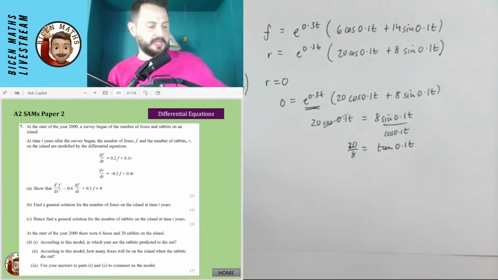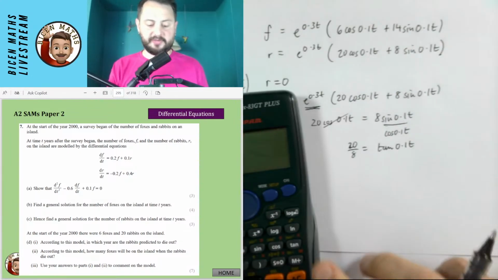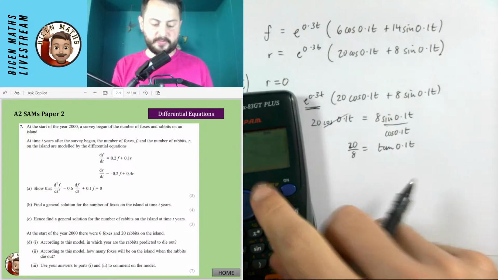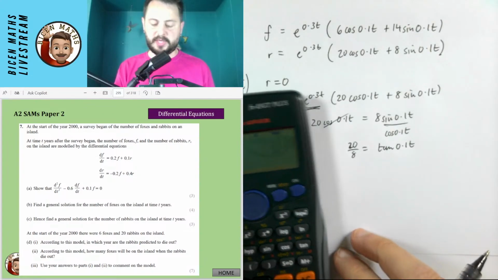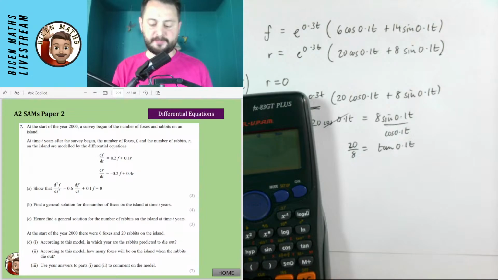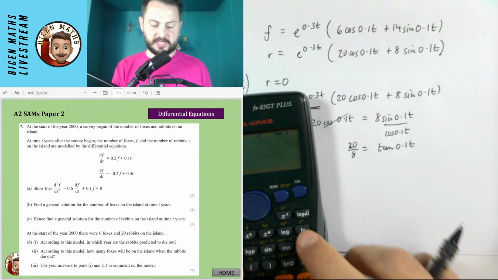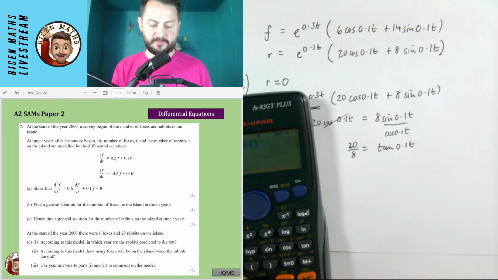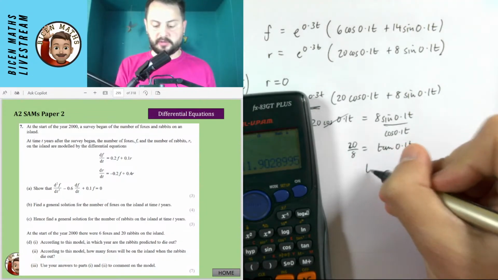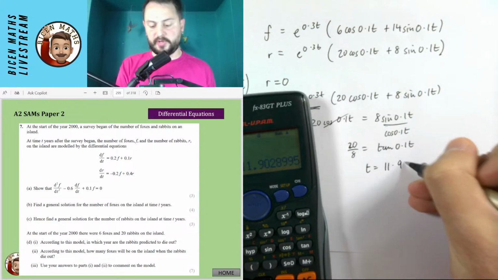And then I'm going to just go to the calculator and hopefully solve this equation, obviously in radians mode for this, okay? So we must be in radians mode because we're doing trigonometry, calculus, I mean. So I shall do the inverse tan of 20 over 8. And then I'm going to times that answer by 10 so that I get t is 11.90.